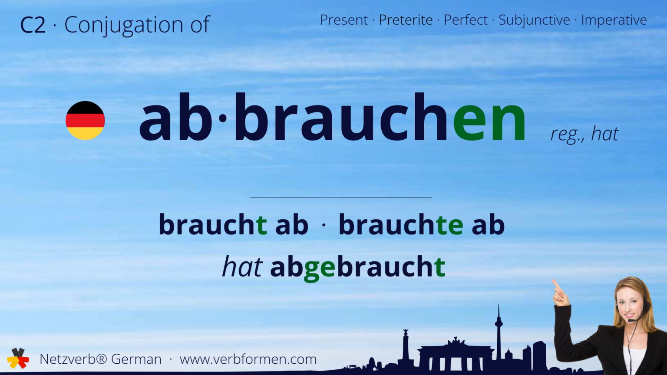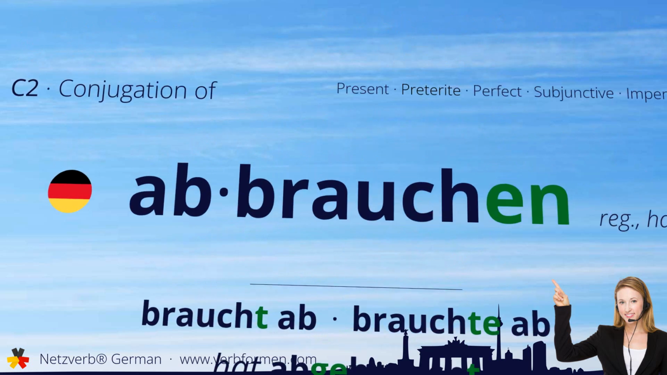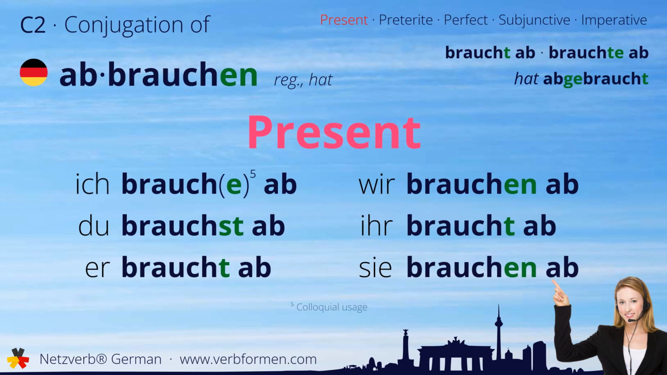Now let's move on to the tenses. First, we'll take a look at the present tense. Ich brauche ab. Du brauchst ab. Er braucht ab. Wir brauchen ab. Ihr braucht ab. Sie brauchen ab.